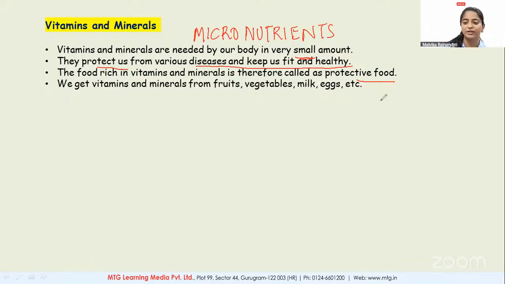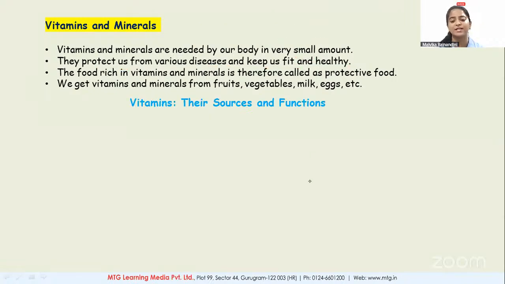Now we have protective food like vitamins and minerals. Now from where do we get vitamins and minerals? We get them from fruit, vegetable, milk, eggs. Clear? Give me a thumbs up. Now vitamins, what are their sources and function?